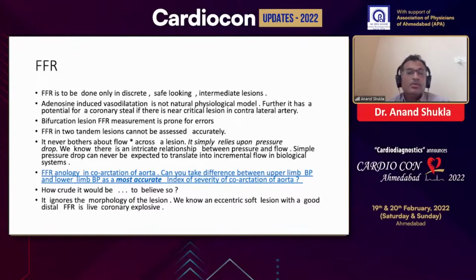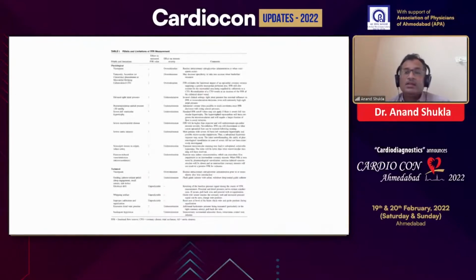There is no severity criterion for coarctation by the difference of upper limb and lower limb BP measurement. So how accurately can we apply the FFR criteria to the final decision? It is not. We have to think over and above FFR in certain, not all, scenarios. If we ignore the morphology of the lesion, we know that an eccentric soft lesion with a good distal FFR is a like a coronary explosion. Yeah, these are the theoretical limitations of the FFR.